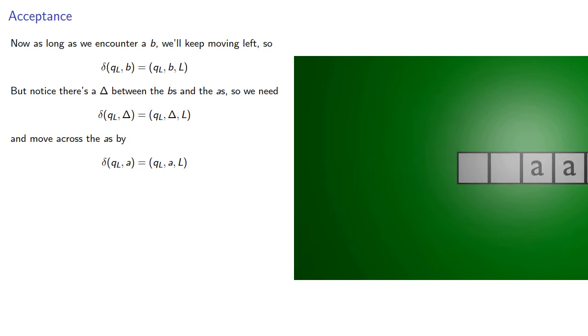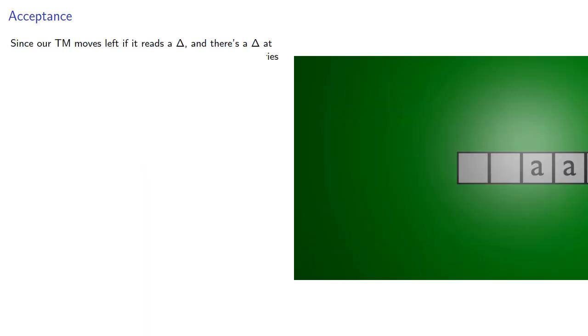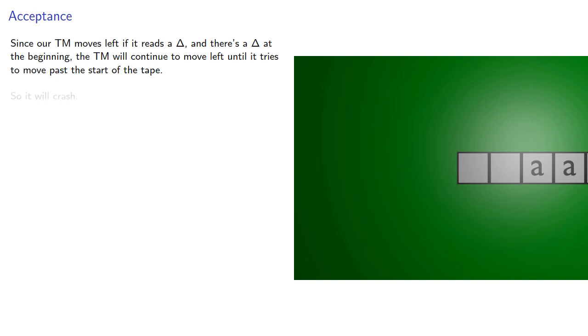And there's a problem. Since our Turing machine moves left if it reads a blank, and there's a blank at the beginning, the Turing machine will continue to move left until it tries to move past the start of the tape. So it will crash.